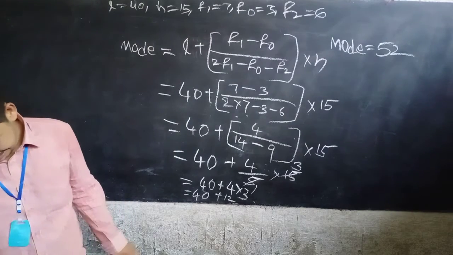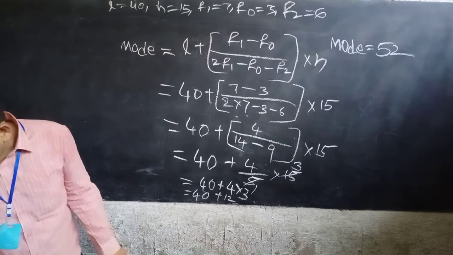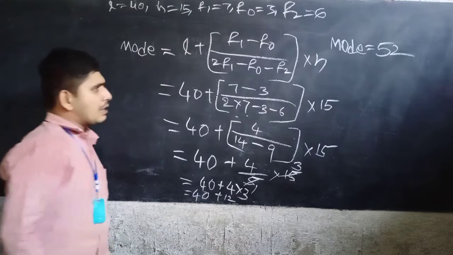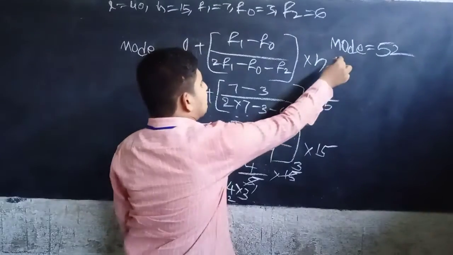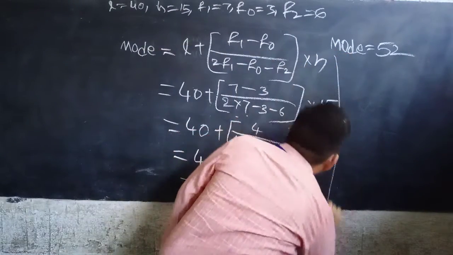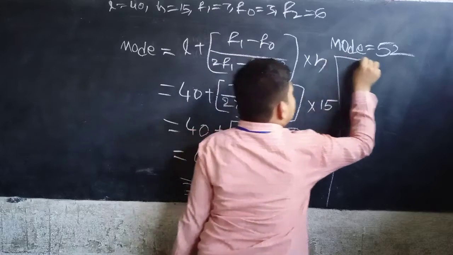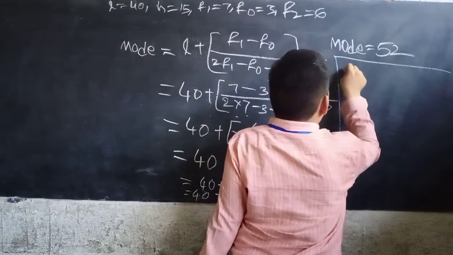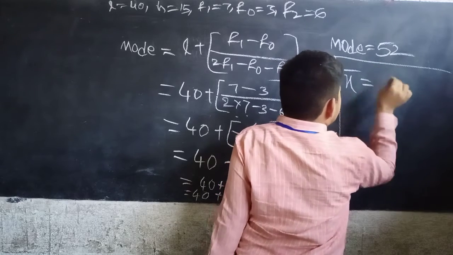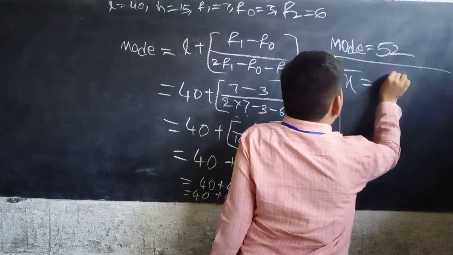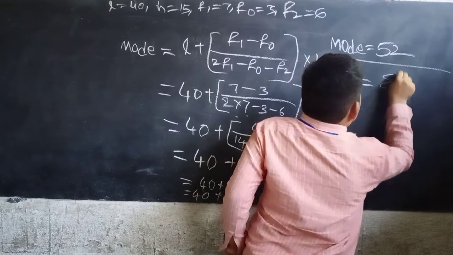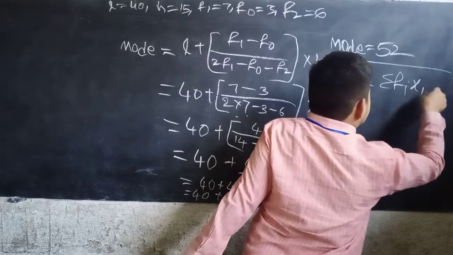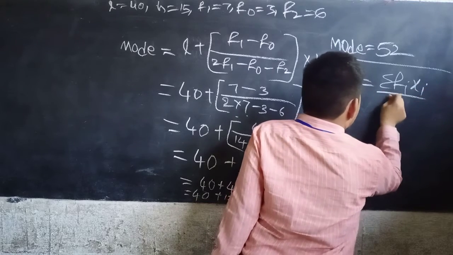Now calculate the mean value. Sigma Fi is given, so we find the mean value by using the direct method, that is sigma Fi xi by sigma Fi.